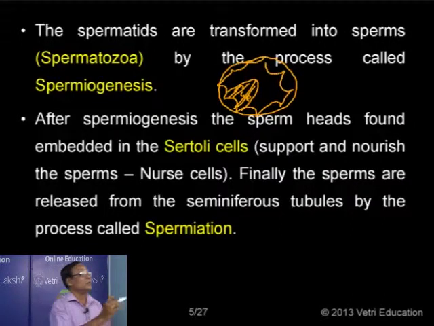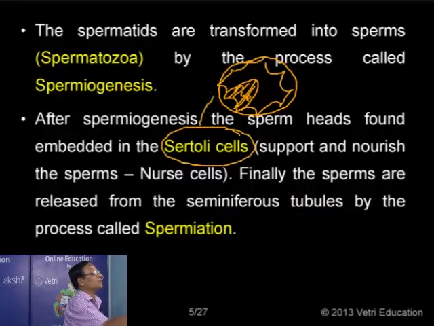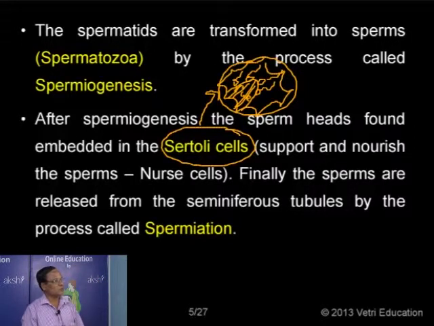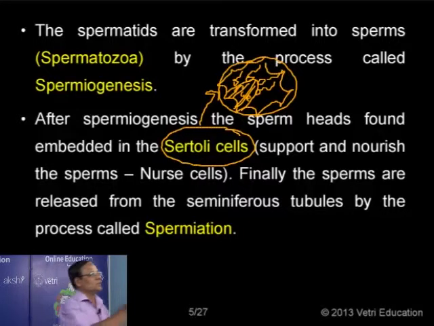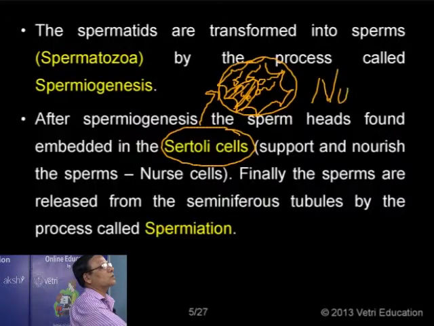These columnar epithelial cells together form what are called the sertoli cells. Millions of sperms are stuck to the surface of these columnar epithelial cells like this, because these sertoli cells are also called nurse cells.